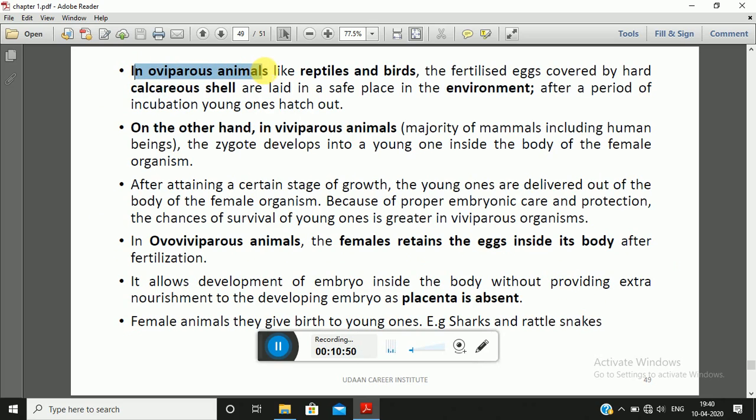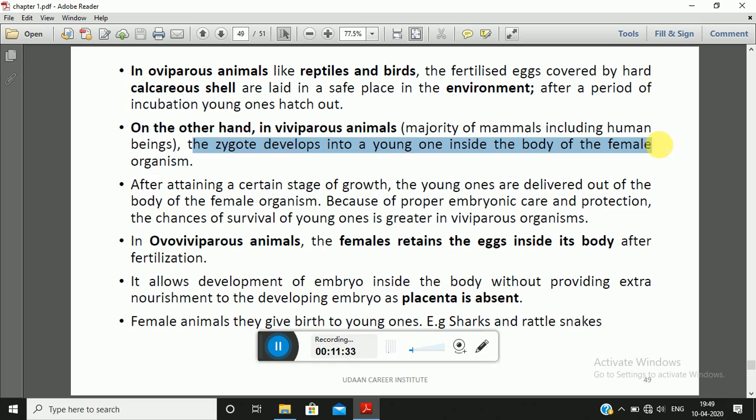Now, in oviparous animals like reptiles and birds, fertilized eggs, which are covered by a hard calcareous shell, are laid in safe places in the environment. So fertilized eggs are laid, and after a period of incubation, the young ones will hatch out of the eggs. On the other hand, in viviparous animals, that is the majority of mammals, including human beings, the zygote will develop into young ones inside the body of the female organism. So the zygote will be developing inside the female body. In humans also the same process takes place.